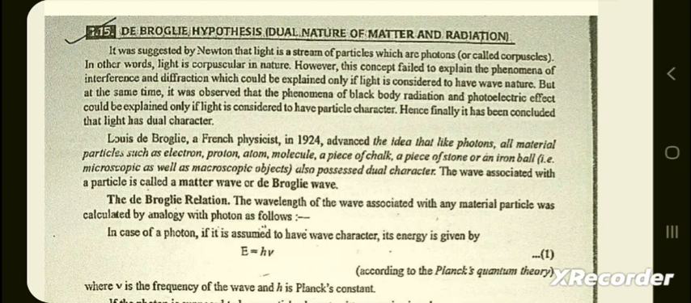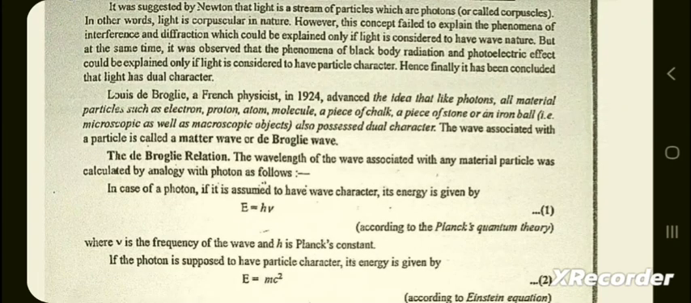It was suggested by Newton that light is a stream of particles called corpuscles. In other words, light is corpuscular in nature. However, this concept failed to explain the phenomena of interference and diffraction, which could be explained only if light is considered to have wave nature. But at the same time, it was observed that the phenomena of black body radiation and photoelectric effect could be explained only if the light is considered to have particle character. Hence, finally, it has been concluded that light has dual nature.